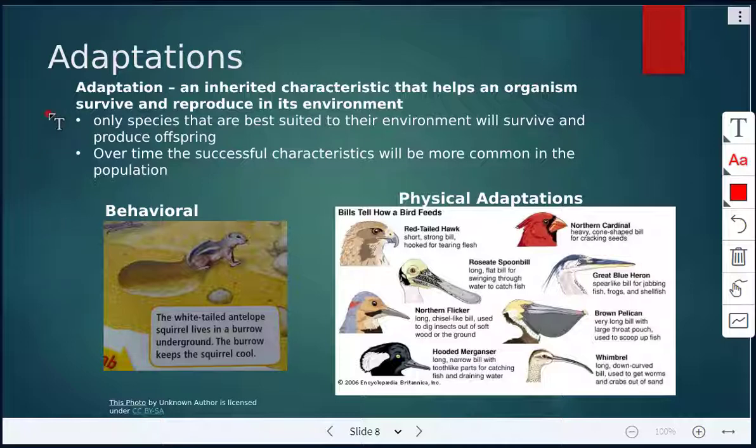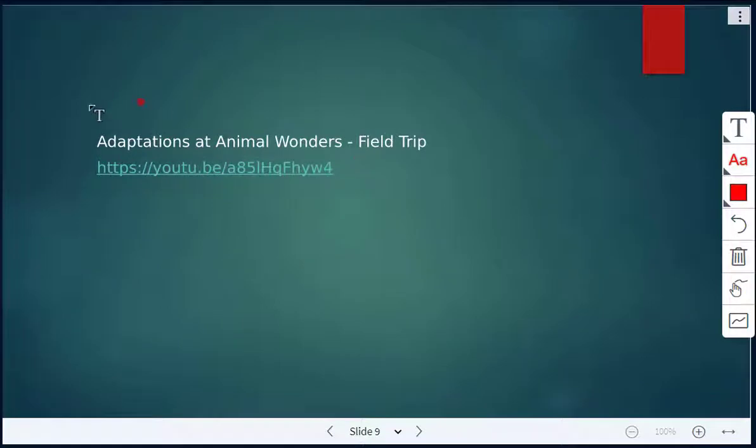All right, and then as we get to further classes, you'll learn that only species that are best suited to their environment will survive. And if they survive, they're able to reproduce. If they reproduce, then they're passing on their genetics to their offspring. And then over time, the successful characteristics will be more common in that population. All right, and then we'll have one video here on adaptations.